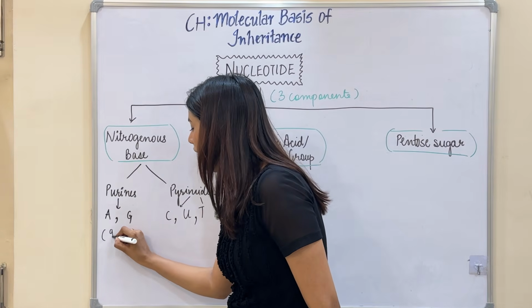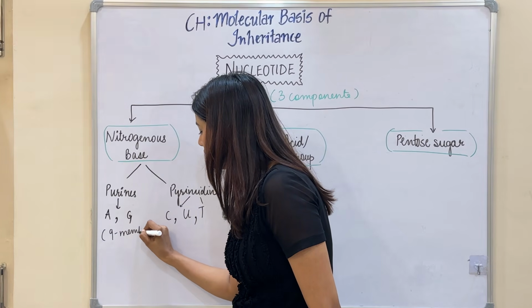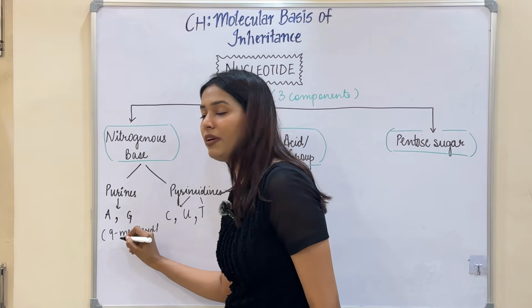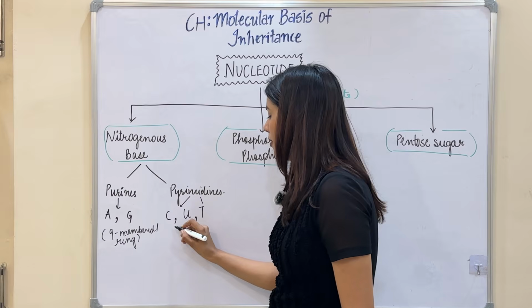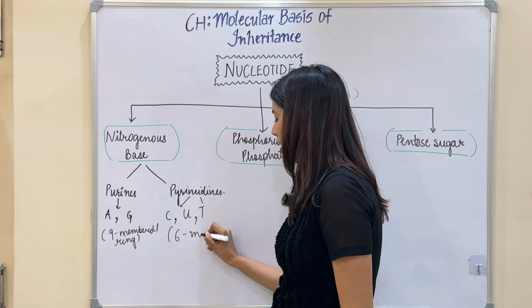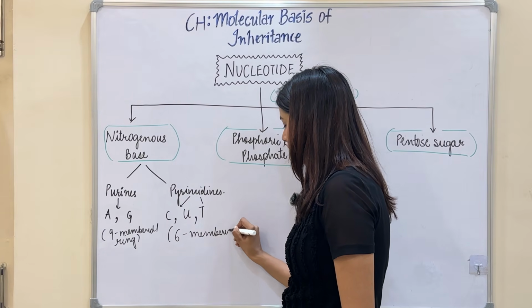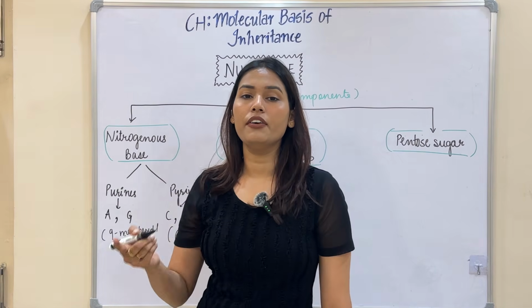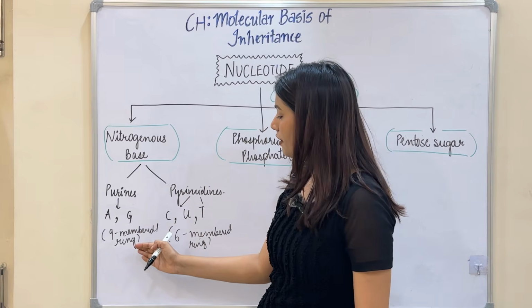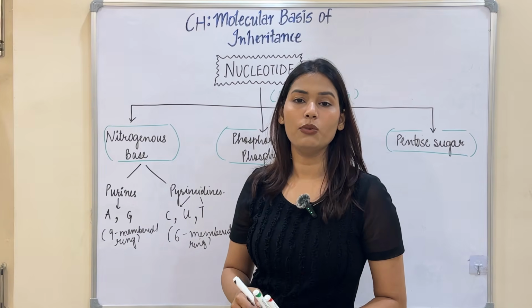Purines form a nine-membered ring. Pyrimidines form a six-membered ring. Six-membered ring of nitrogen and carbon, and here a nine-membered ring of nitrogen and carbon.